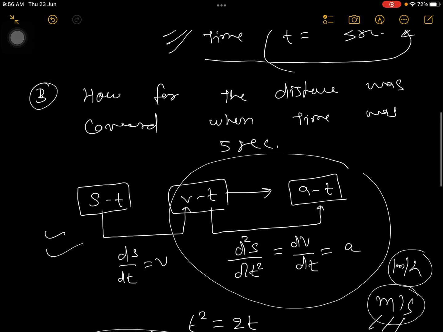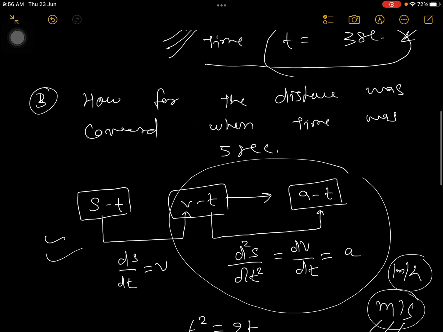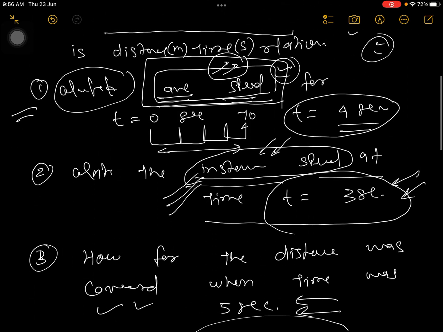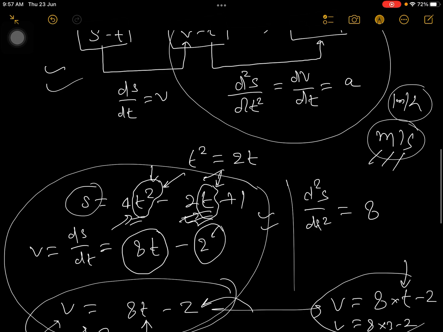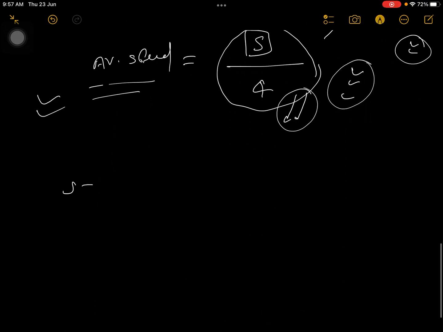Now we'll go for the third question. How far was the distance covered when time was 5 seconds? Very simple. Like in the first question, we calculated total distance covered in 4 seconds. The same thing we are asking, how far distance was covered in 5 seconds. So we are looking for the distance. So go to the distance equation. The distance equation is s is equal to 4t square minus 2t plus 1.